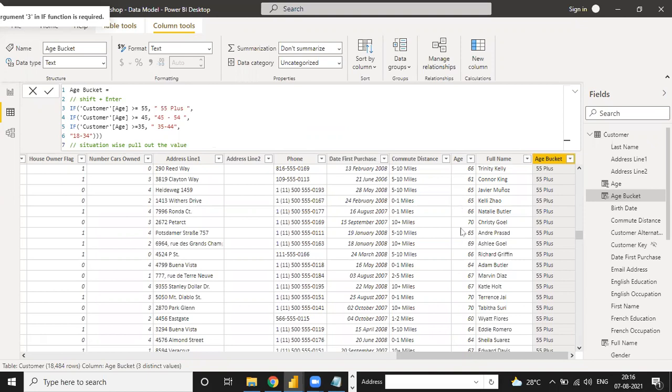Suppose this is the age column. Suppose there is a next example we have taken. Suppose you are working in a bank and handling the loan department. Under the loan department, you have to recover the loan money from your customer or from your client. So you maintain a record of how much the client has paid after the due date or before the due date.